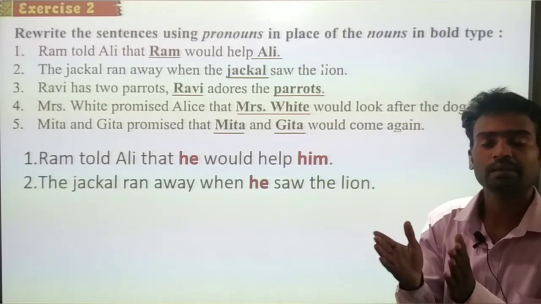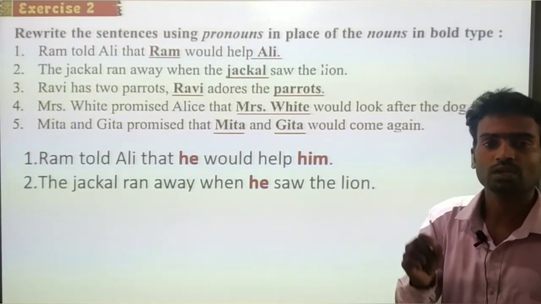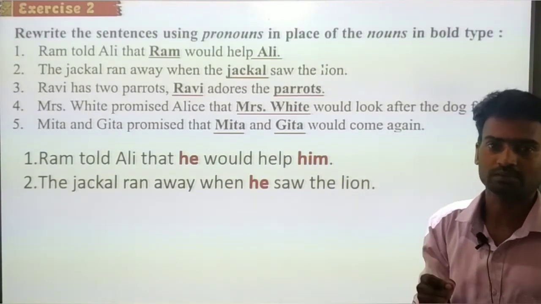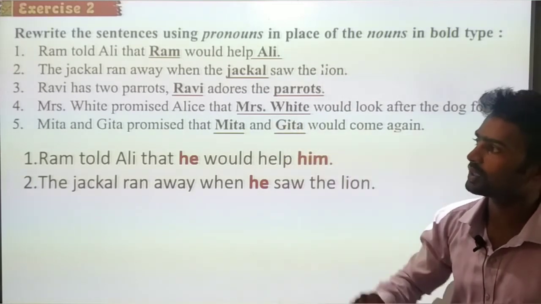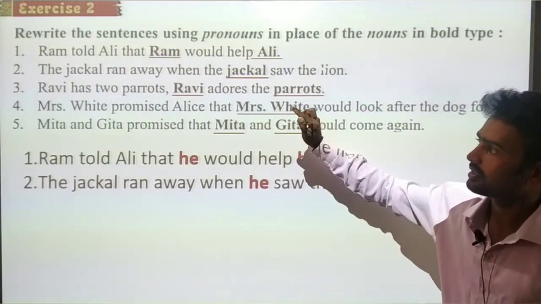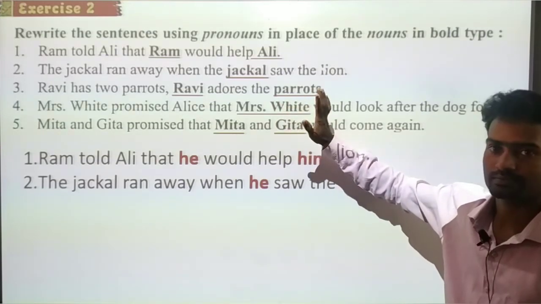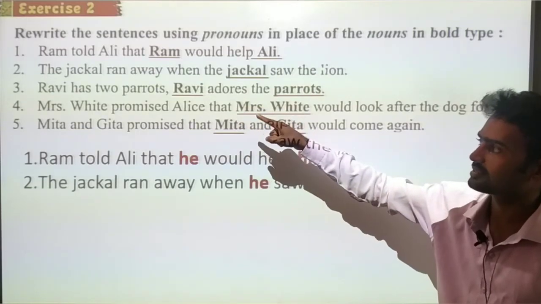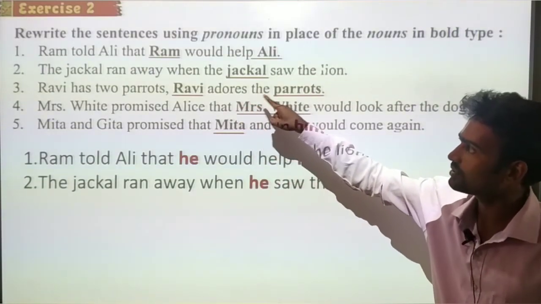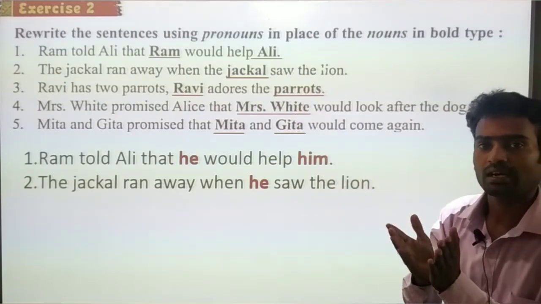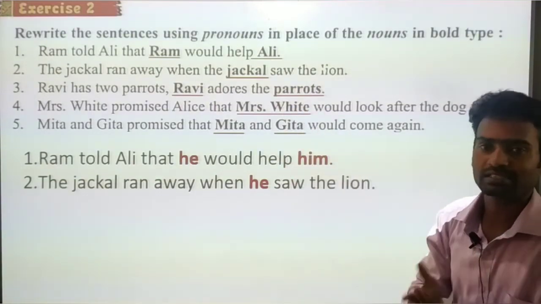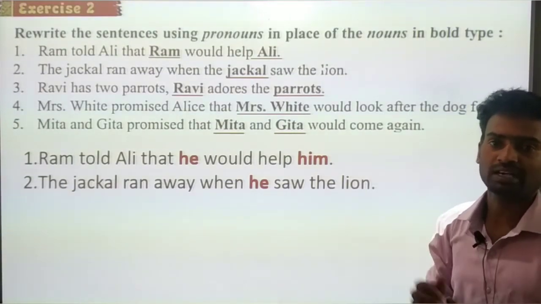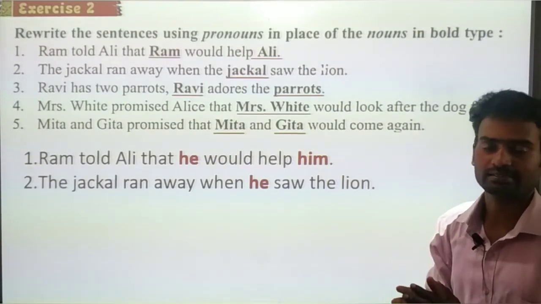So the sentence became short, right? We cannot repeat the noun again and again, so we use pronouns here. And let's see the third one. Ravi has 2 parrots. Ravi adores the parrots. Again we repeat the nouns. Instead of repeating the noun again, we can use the pronoun to shorten the sentence, right?